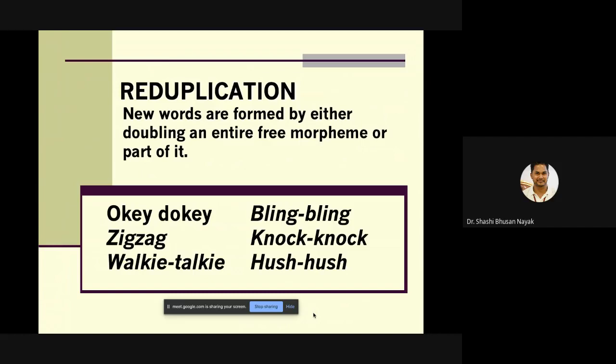New words are formed by either doubling an entire free morpheme or part of it. These are the examples: bling bling, knock knock, huss huss, walkie talkie, zigzag. These are the examples of reduplication. You might find a short note in your examination that asks you to explain the process of word formation with all the types and examples. Then you have to write everything if it is a long question. But if it is a short note, then for reduplication you give this definition, then this meaning, then examples.